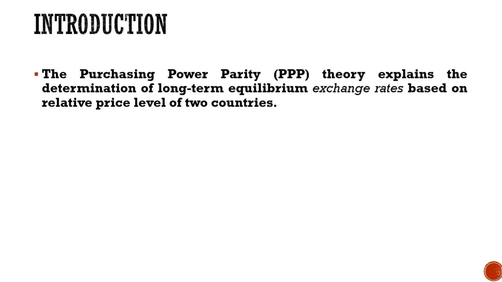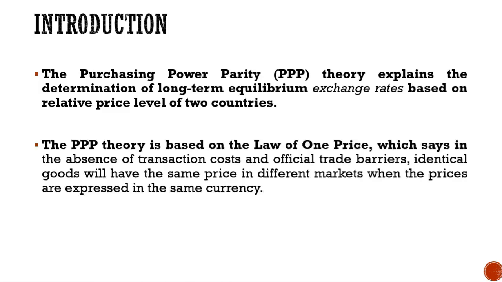The purchasing power parity theory basically explains the determination of long-term equilibrium exchange rates based on the relative price level of two countries. The PPP theory is based on the law of one price, which says in absence of transaction cost, the official trade barriers, identical goods will have the same price in different markets when the prices are expressed in the same currency.